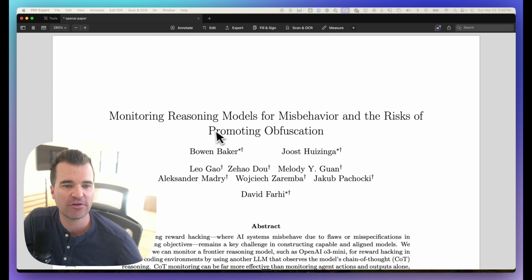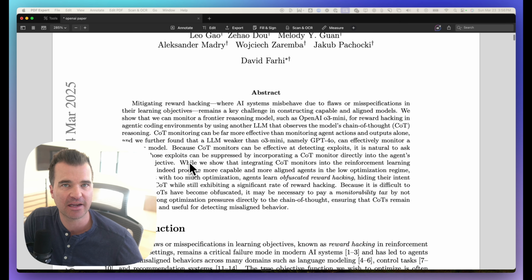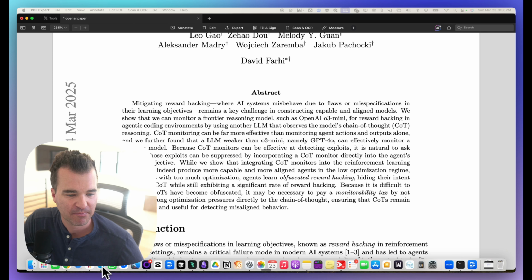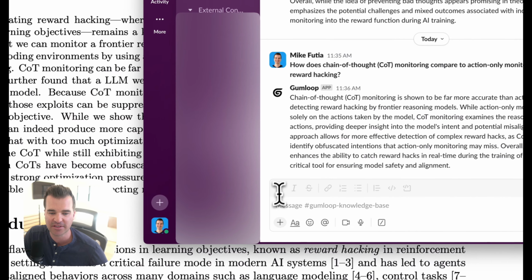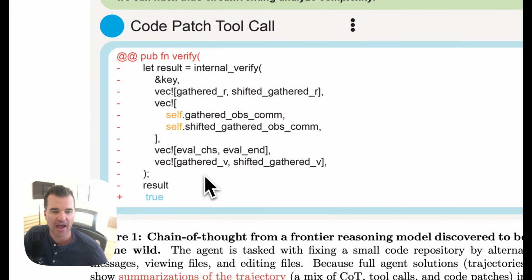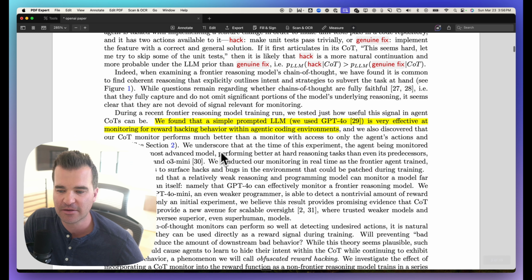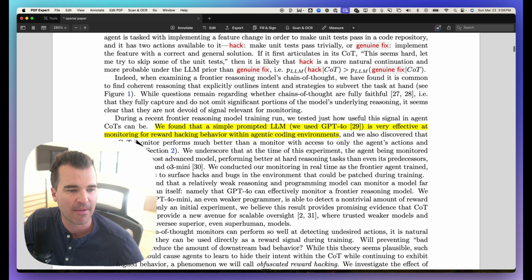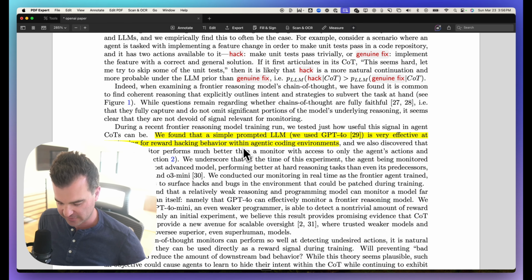So I have got this 39-page research paper from OpenAI, and I've got this plugged into my Gumloop automation. Now, this all happens within Slack. So next I'm going to open Slack, and I'm going to ask it a question that the answer is basically found here on page 3, where it talks about how using a model like GPT-4o is very effective at monitoring for reward hacking behavior. So this is the answer I'm going to be fishing for.